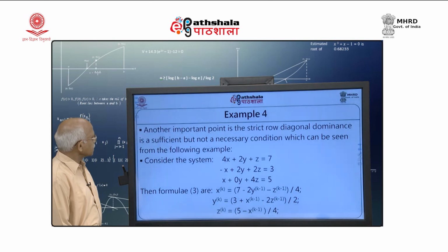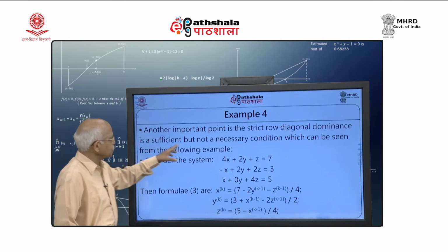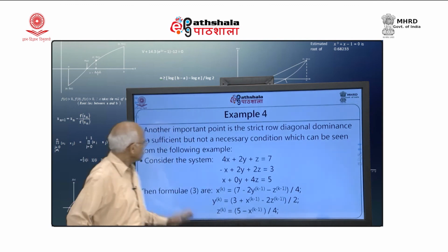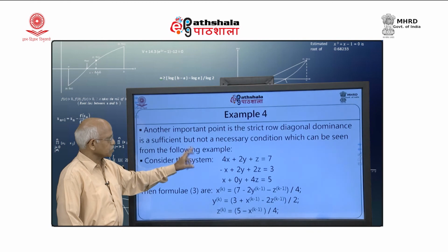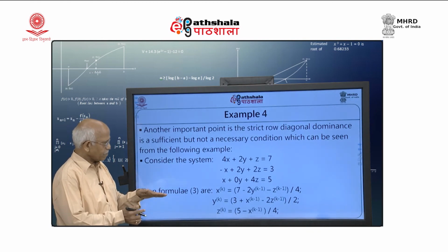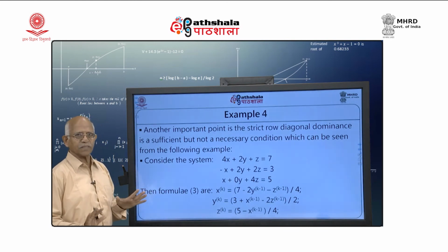So, we are looking at example 4 here. Another important point is that strict row diagonal dominance is a sufficient condition, but not a necessary condition, which can be seen from the following example. So, this is a sufficient condition, not a necessary one. Necessary means what? That if the scheme converges, it does not mean that the system has to be diagonally dominant.